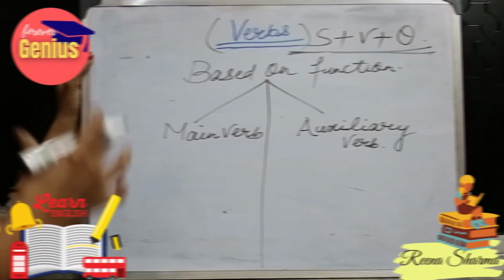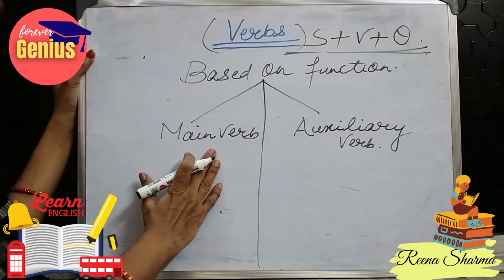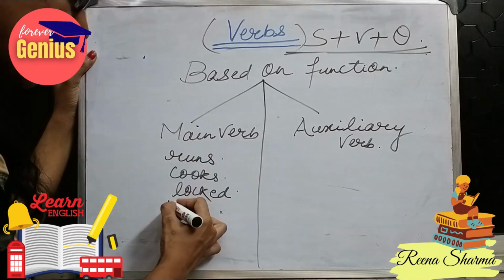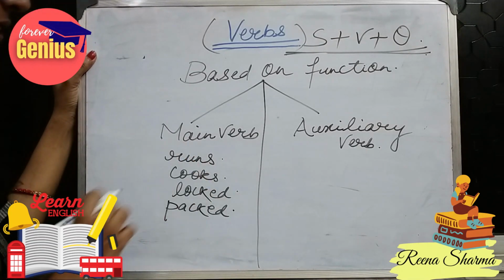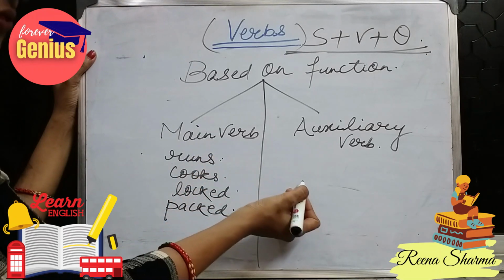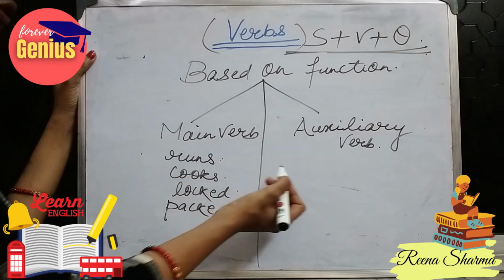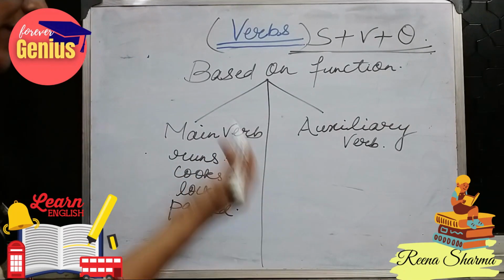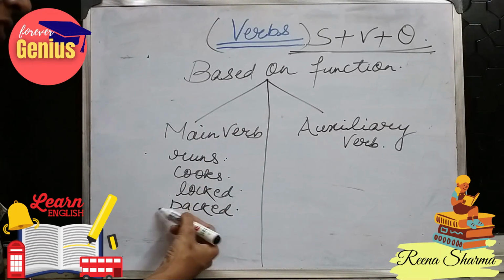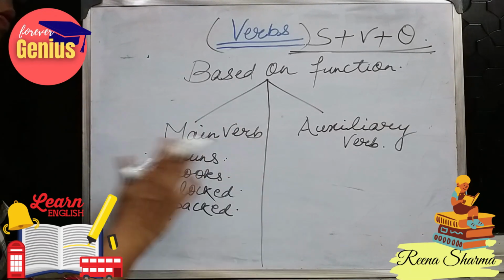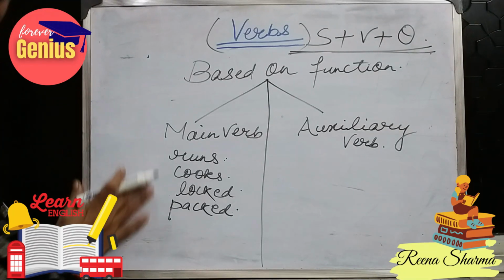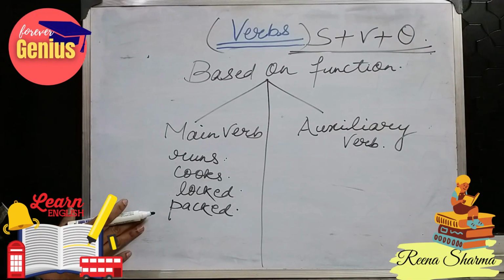Main verb means when we do not have any helping verb, like runs, act. In the sentences Tia runs fast, mother cooks food, Aditya locked the door, Divya packed her clothes, they do not have any supporting verb. So these are the main verbs. These come into the category main verb.